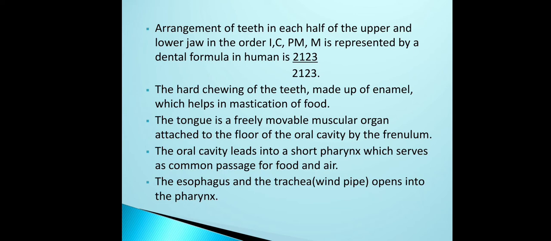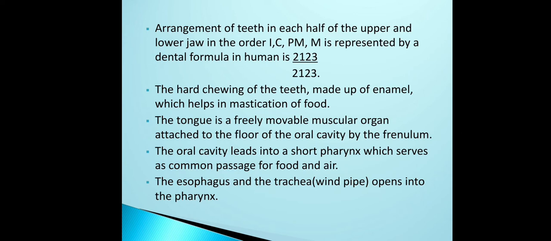What is the use of this enamel? The enamel helps in the mastication of food. Remember, mastication means cutting and chewing of the food. So this is all about our teeth.